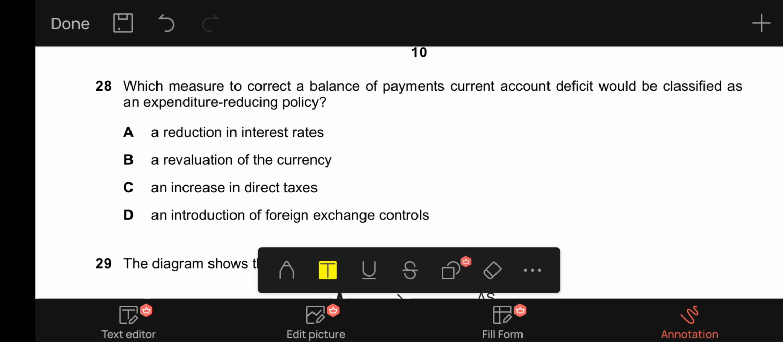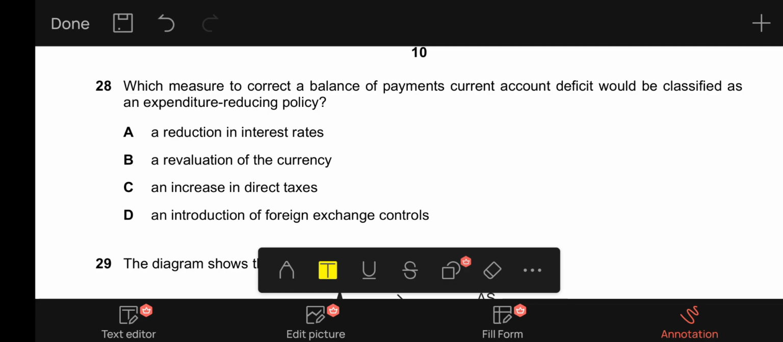C, it says an increase in direct taxes. This is an expenditure reducing policy, because if direct taxes are increased, people have less disposable income, firms have less disposable retained earnings, which means their expenditure will reduce in absolute terms, because now they have less money to spend, which will reduce the expenditure. So C is the correct option.